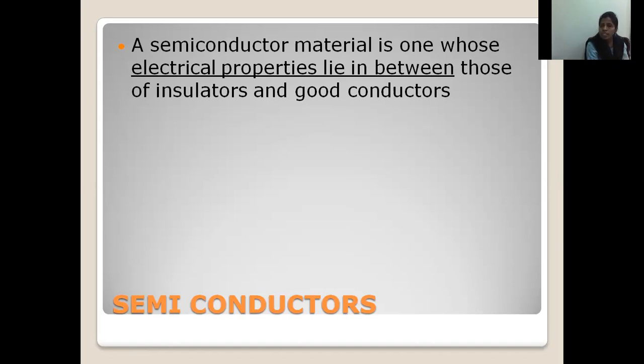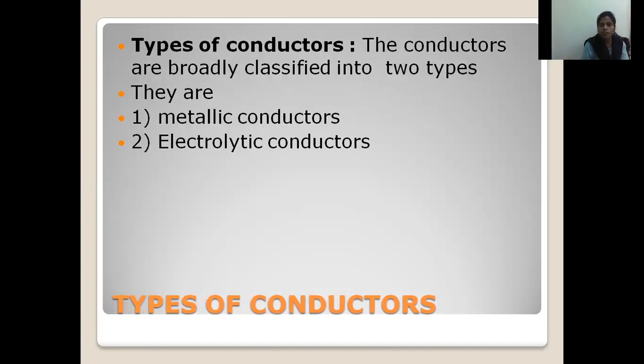So this is the classification of materials based on the ability to pass electricity. What are the three materials? Conductors, semiconductors, and insulators. Insulators are also called non-conductors. And the next one, types of conductors.